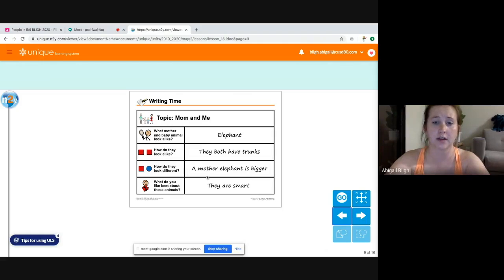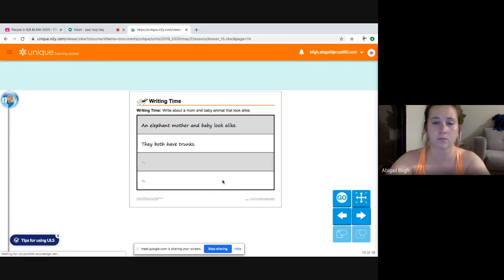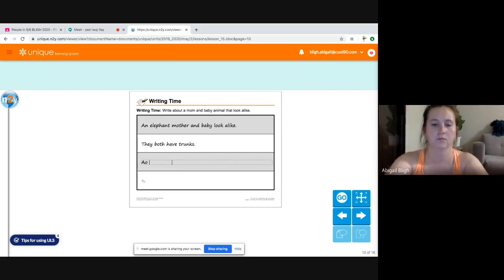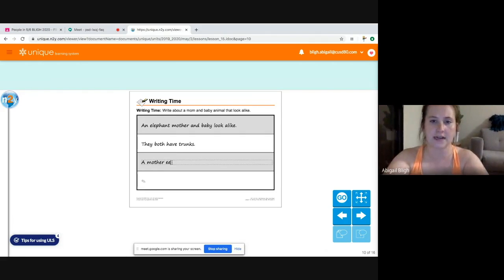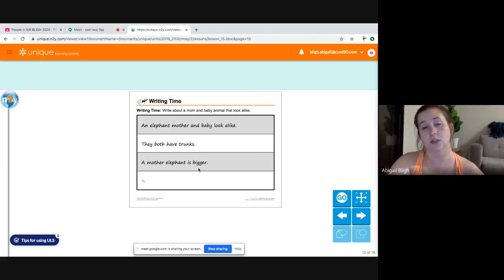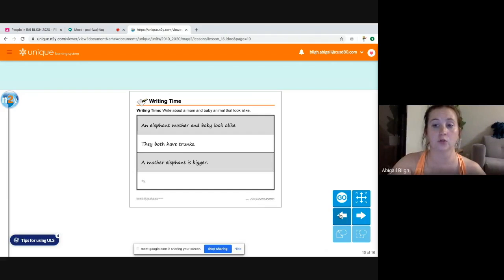Okay, the third line, how do they look different? I wrote a mother elephant is bigger. Okay, so on this third line, you are going to write how your animal is different, how your mother animal and baby animal are different.